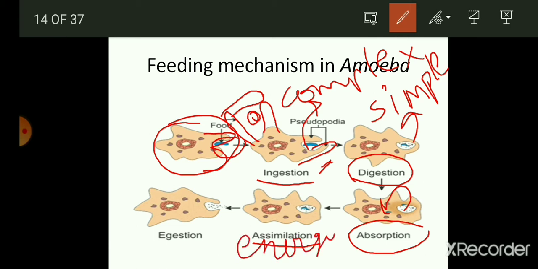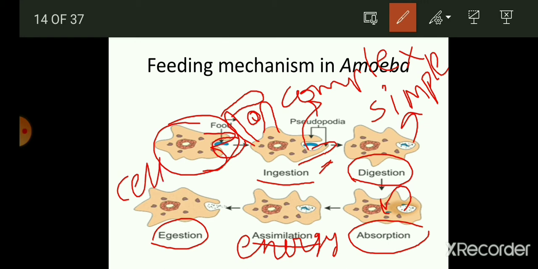In this process, the energy is produced which is used by this amoeba in performing its different activities like reproduction, like movements, and many more activities. Thereafter, it has egestion. So, egestion takes place by the rupturing of the cell membrane.